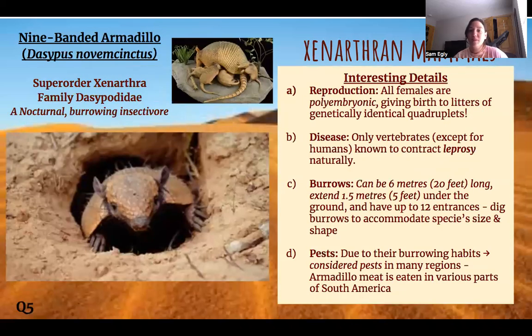So their reproduction, they're kind of wild. All females are polyembryonic, which means they give birth to litters of genetically identical quadruplets. And they're the only vertebrates known to contract leprosy naturally, so they're used in a lot of research. They're sometimes considered pests because of their burrowing habits. As you can see, they make quite large burrows.